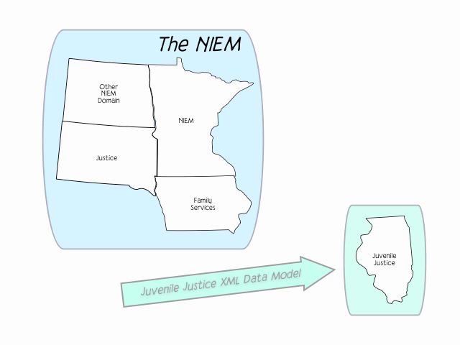Justice has a territory, and inside the justice territory were justice things, justice kinds of people, and justice kinds of organizations, and justice kinds of activities. You also see family services that had family services-oriented things in it. So family-oriented kind of people and family-oriented organizations, activities, and all the rest.